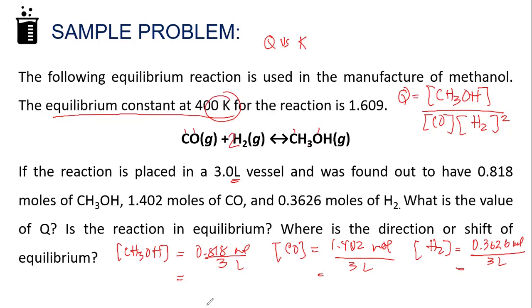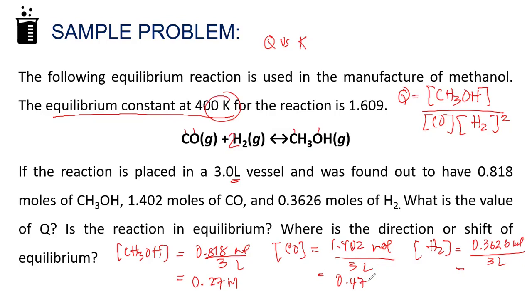So if you have, for example, 0.818 divided by 3, the molarity here is 0.27. And then 1.402 divided by 3, your molarity here is 0.47.